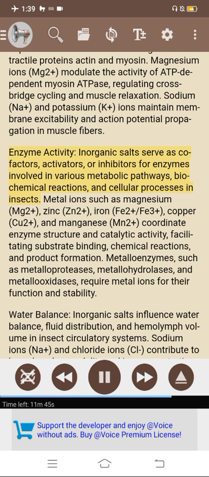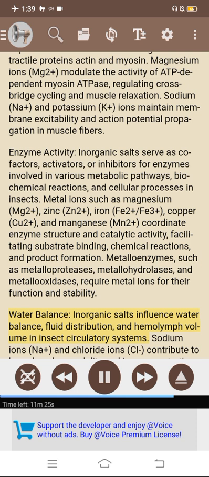Enzyme activity. Inorganic salts serve as cofactors, activators, or inhibitors for enzymes involved in various metabolic pathways, biochemical reactions, and cellular processes in insects. Metal ions such as magnesium (Mg2+), zinc (Zn2+), iron (Fe2+, Fe3+), copper (Cu2+), and manganese (Mn2+) coordinate enzyme structure and catalytic activity, facilitating substrate binding, chemical reactions, and product formation. Metalloenzymes, such as metalloproteases, metallohydrolases, and metallooxidases, require metal ions for their function and stability.